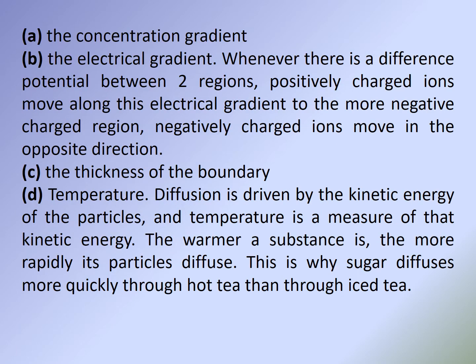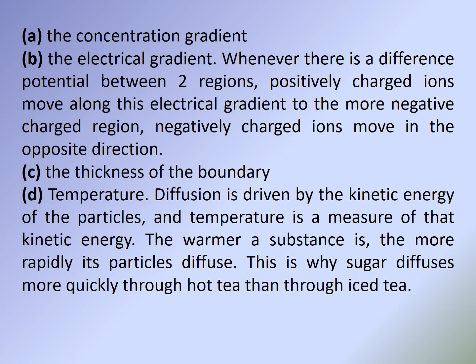The factors affecting the simple diffusion are: A. The concentration gradient. B. The electrical gradient. Whenever there is a potential difference between two regions, positive charge and negative charge are moved in opposite directions towards each other. C. The thickness of the boundary.